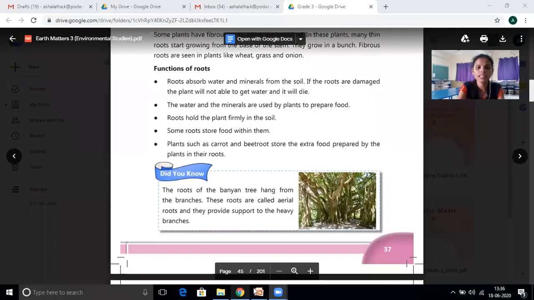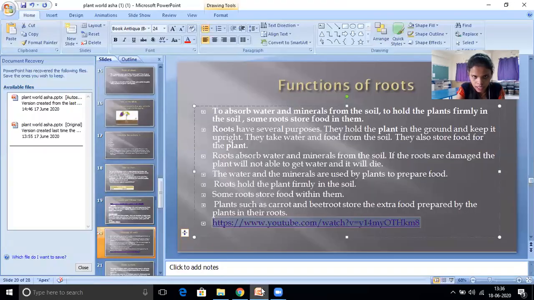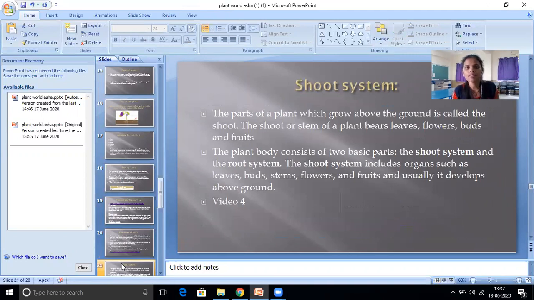Okay. Then now we cleared the root parts, like the two types of parts in the root that we discussed. That is correct. Next we will go for the shoot system.